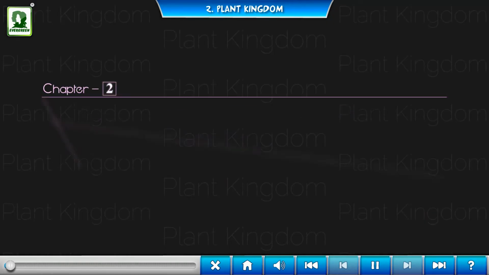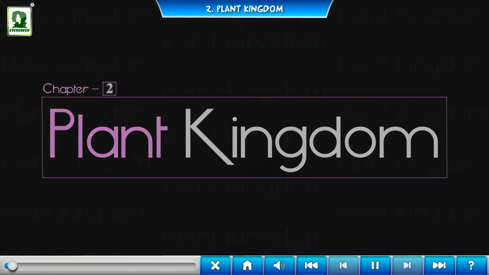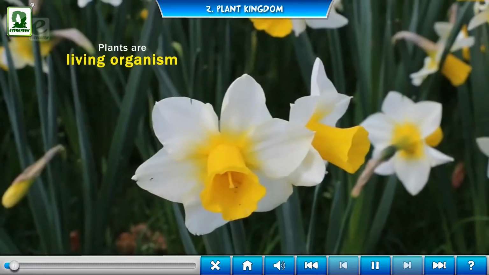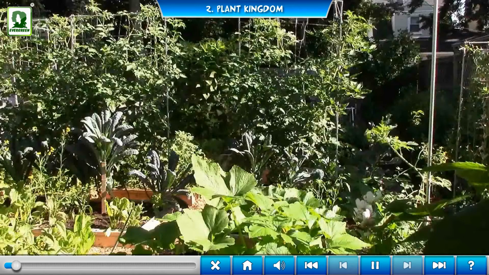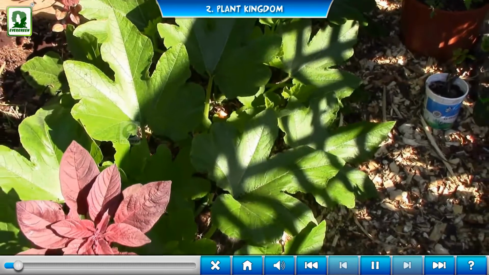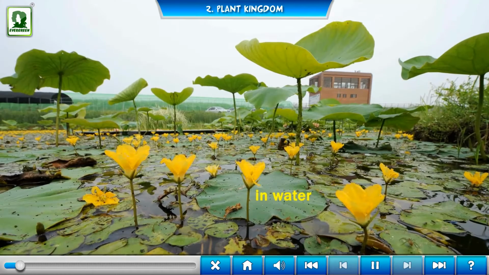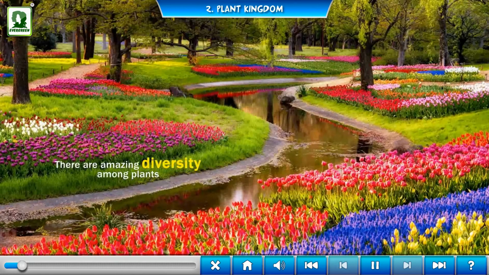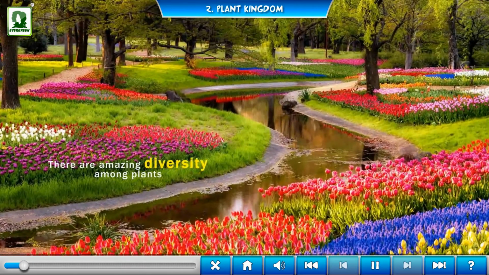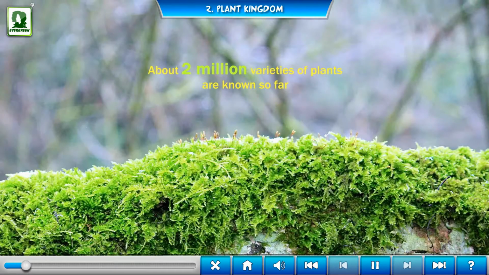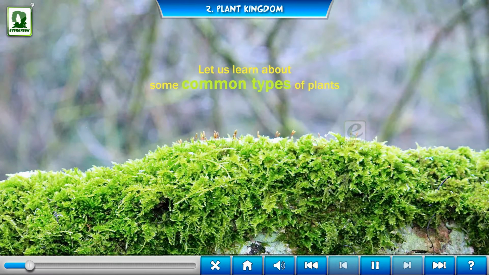Chapter 2. Plant Kingdom. Plants are living organisms that cannot move. They make their food in a natural way. Plants are on land and also in water. There are amazing diversities among plants. About 2 million varieties of plants are known so far. Let us learn about some common types of plants.